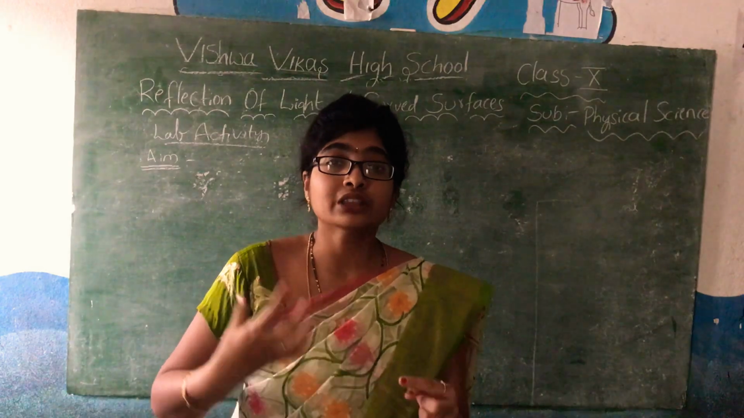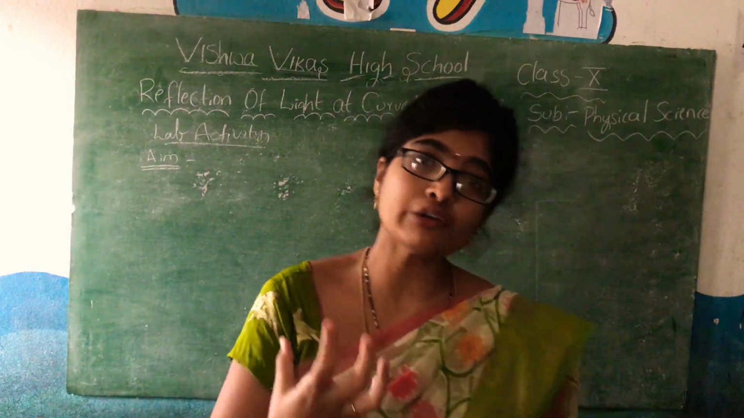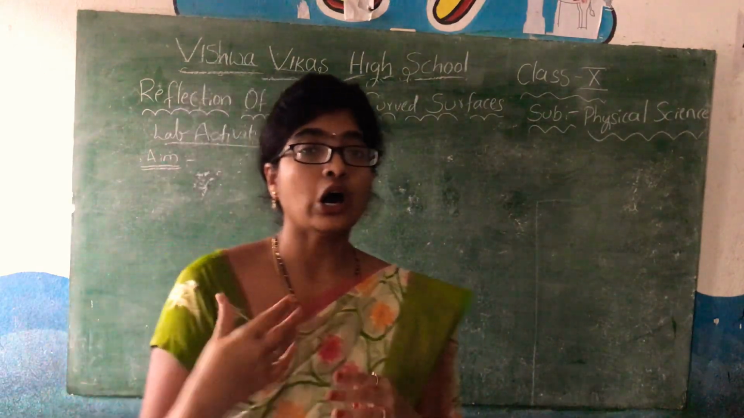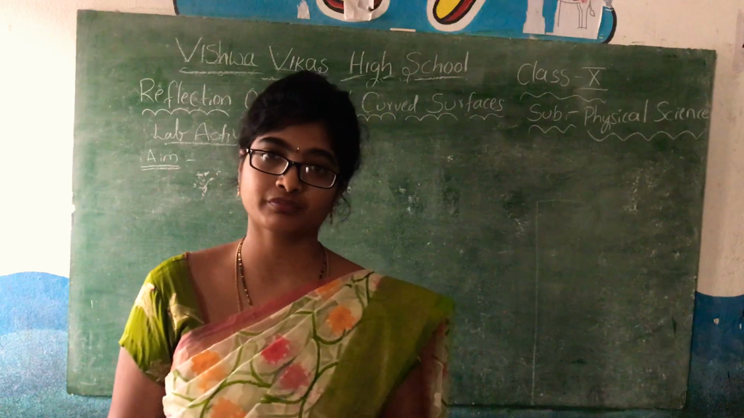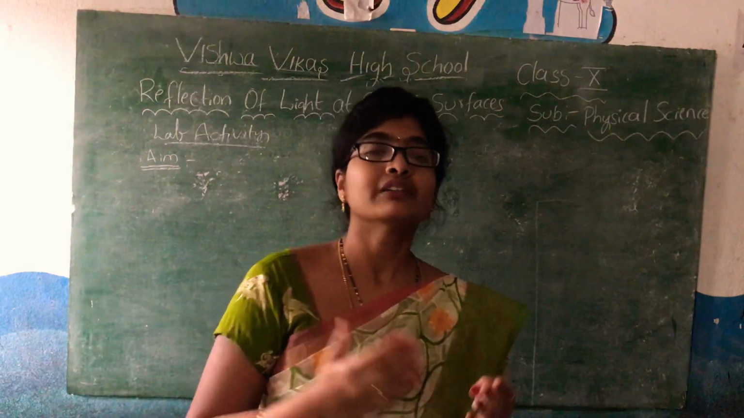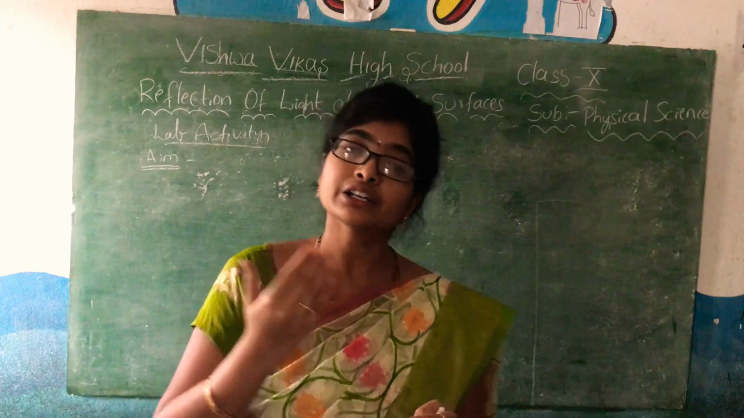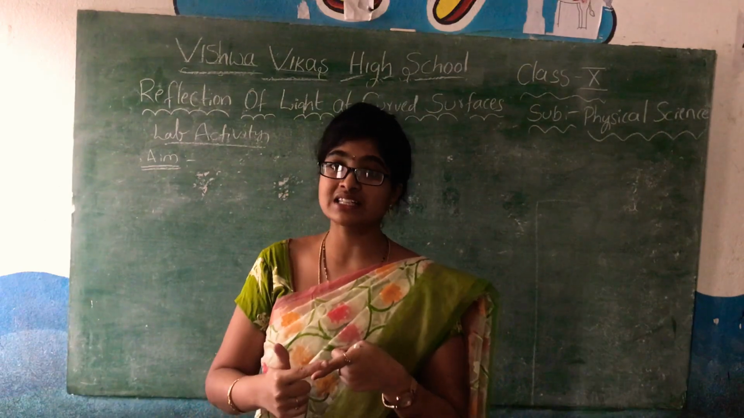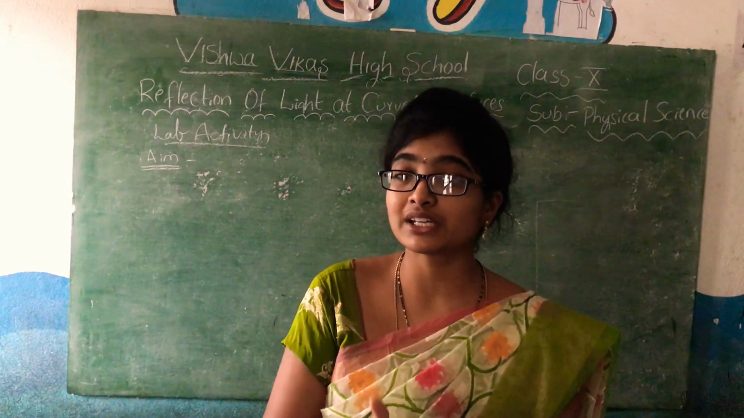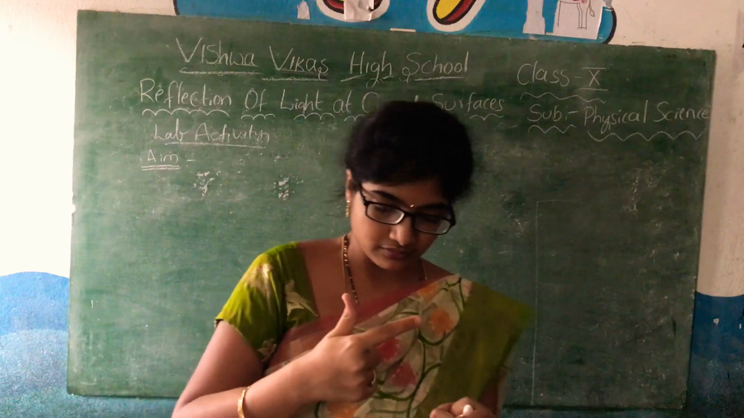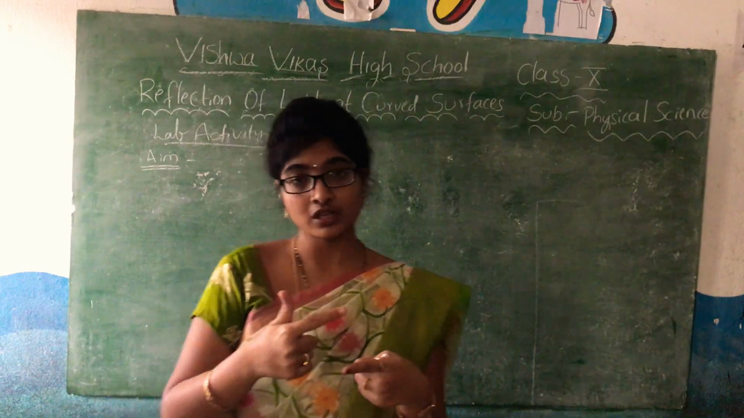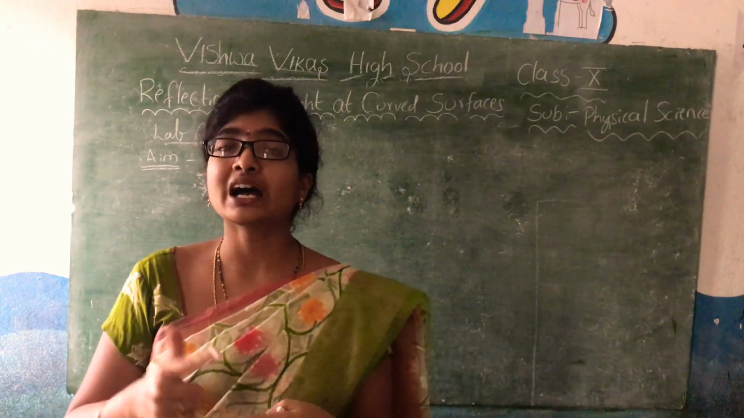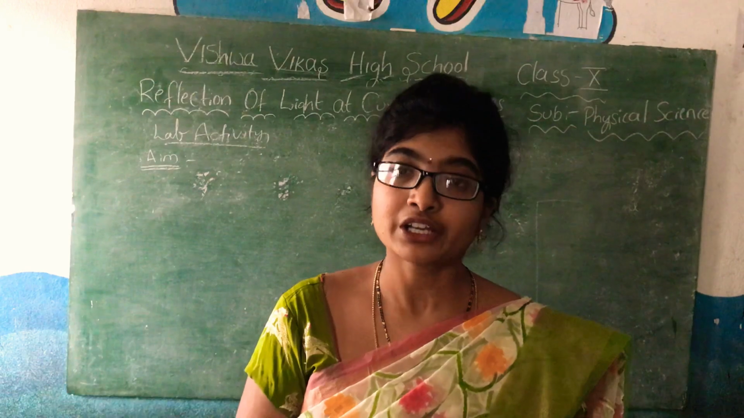Here, when the object or the source of light is placed at different positions, how the images are going to be formed is our aim. How much distance the object is from the mirror, how much distance the image is formed at, and what is the type of the image. Object here means the source of light.